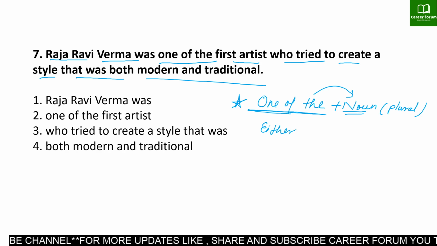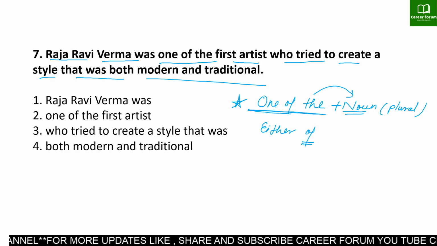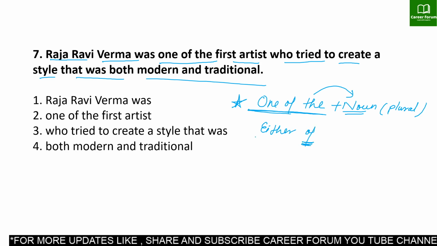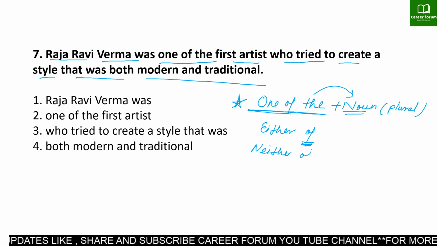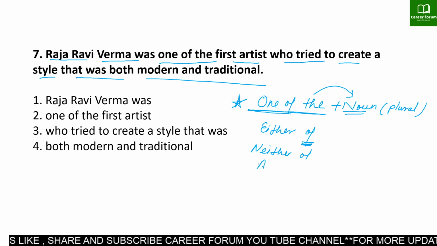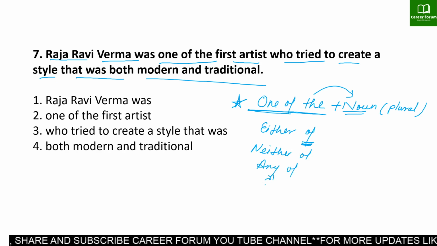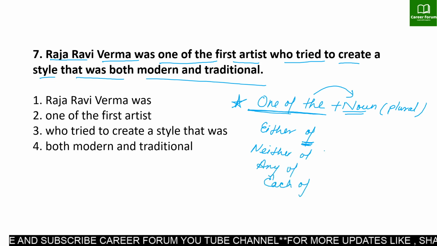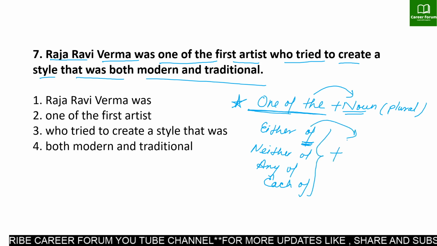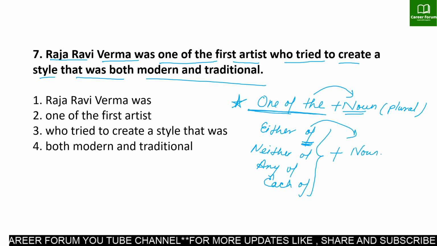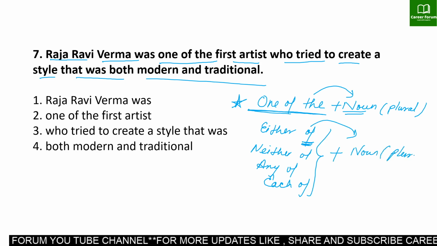Remember, whenever we have phrases like "either of," "neither of," "any of," or "each of," if you need a noun after "of," this noun has to be plural, always.